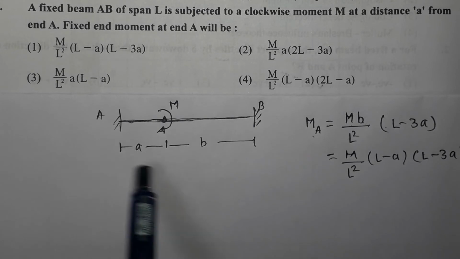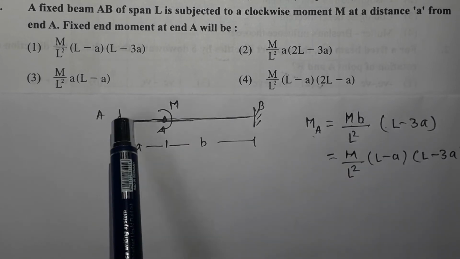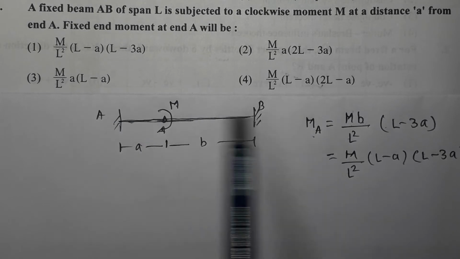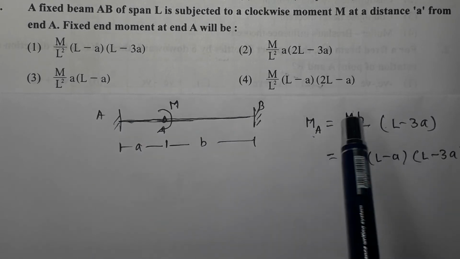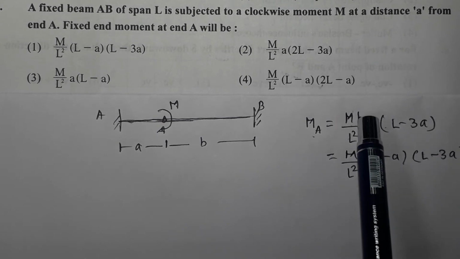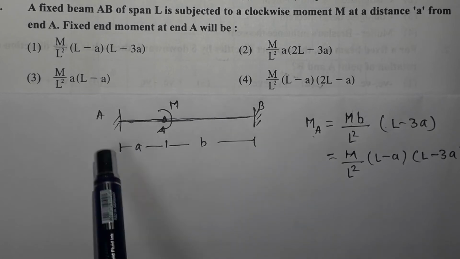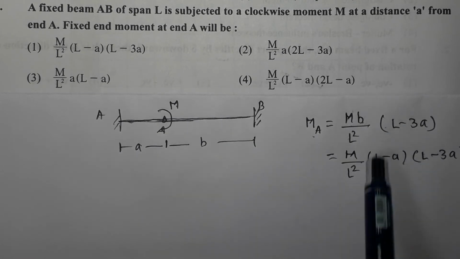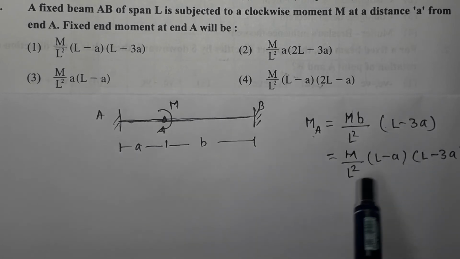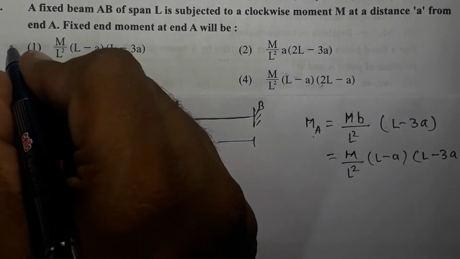Now it is a standard case, and a standard formula. MA, that is moment at the left end A, in this case is given as M b upon L square into L minus 3a. Now this b can be written as total span L minus a. So the formula gets adjusted to M upon L square into L minus a into L minus 3a. Option 1 is the correct option.